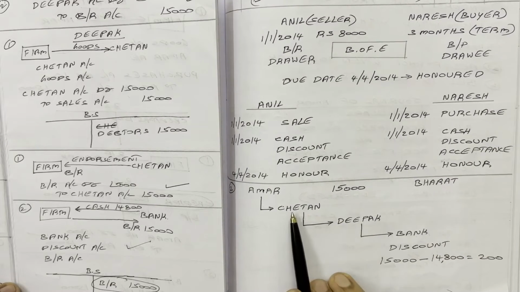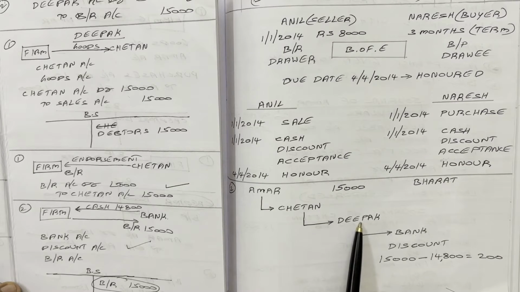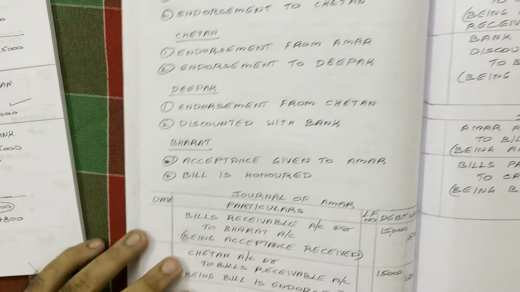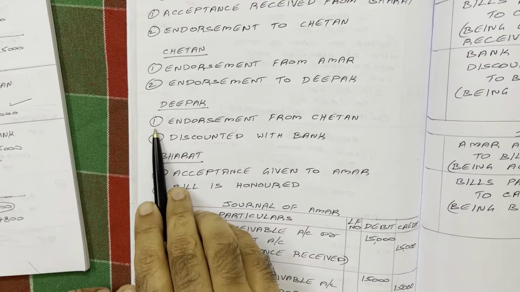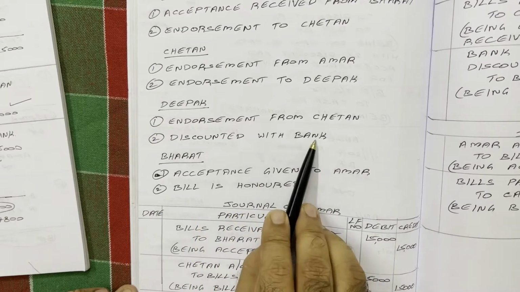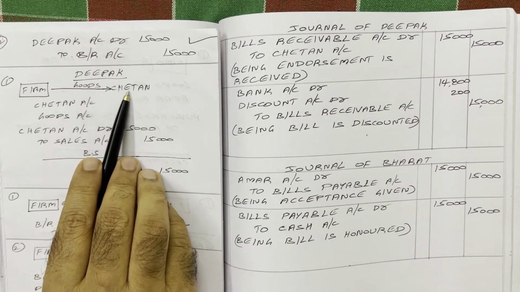First, what happened? From Chetan, the endorsement came. Next, Deepak discounted this bill with the bank. For these two transactions in Deepak's books, we have to write the journal entries. So in Deepak's books, first one, endorsement from Chetan. Second one, discounted with the bank.